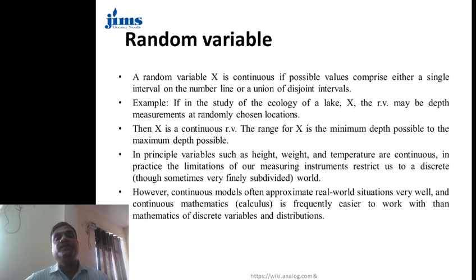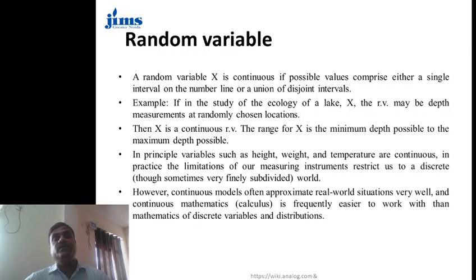A random variable is continuous if its possible values comprise either a single interval on the number line or a union of disjoint intervals. Example: in the study of the ecology of a lake, X, the random variable, may be the depth measurement at a randomly chosen location.